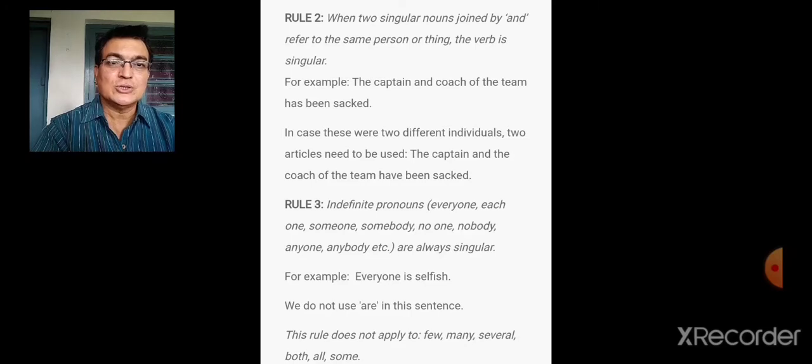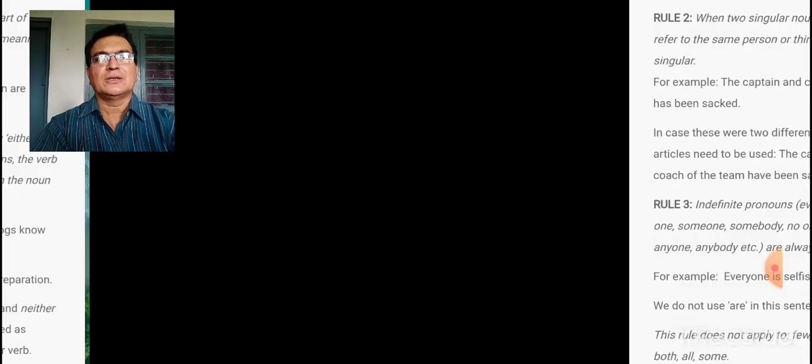This rule does not apply to few, many, several, both, all, some. In the case of someone, yes, the verb has to be singular. But if you use some, then in that case, the verb will be plural. Now let's go to the next rule.